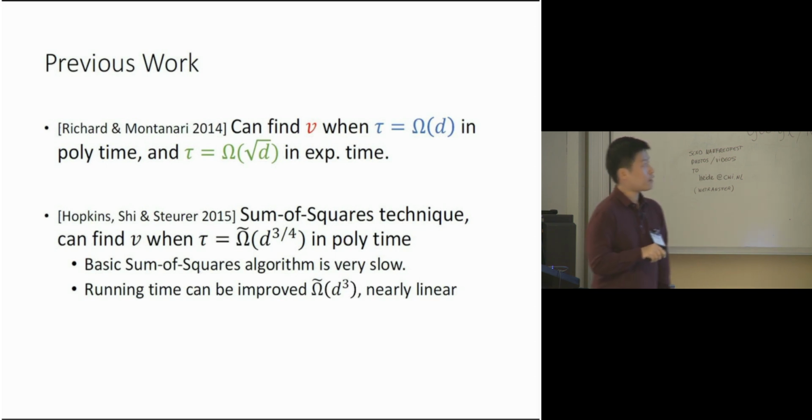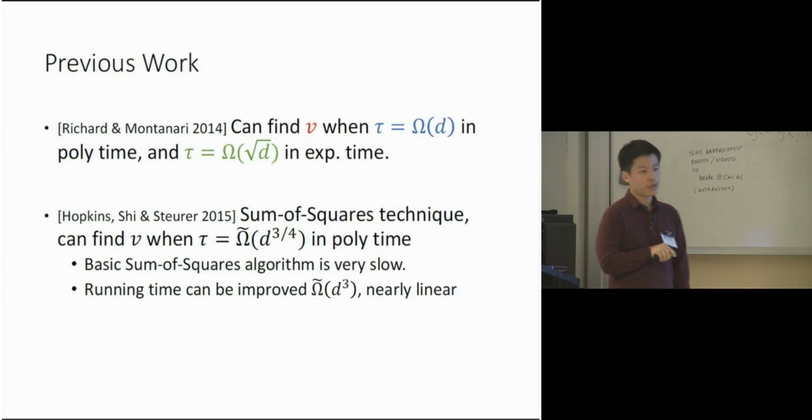If we have exponential time, they show that we can recover the signal with a signal-to-noise ratio on the order of omega square root of d. In 2015, Hopkins, Shi, and Steurer, using the sum of squares technique, showed they can recover v when tau is on the order of d to the 3/4 in polynomial time.